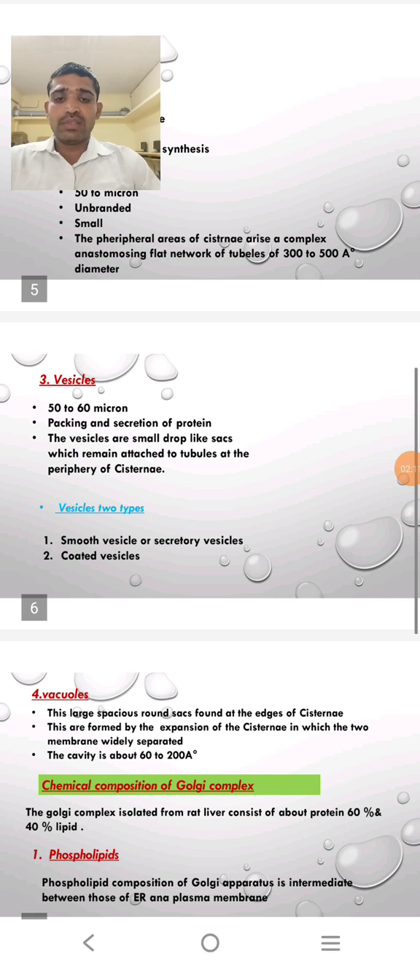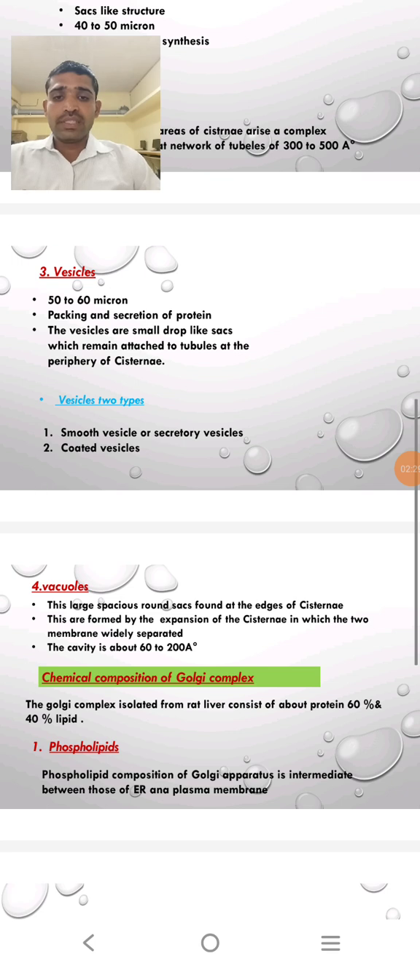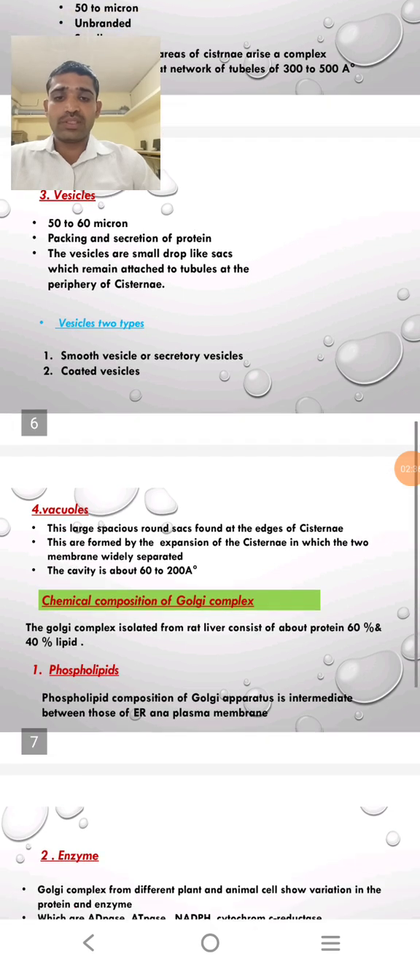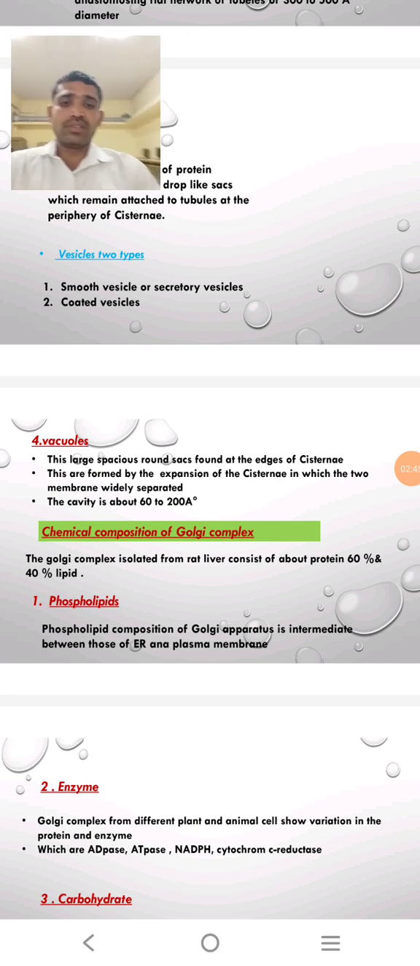Then the third one is vesicles, 50 to 60 micron in diameter. Packaging and secretion of protein is also carried out by the vesicles. The vesicles are small drop-like sacs which remain attached to tubules at the periphery of the cisternae. There are two types of vesicles: smooth vesicles or secretory vesicles, and coated vesicles.